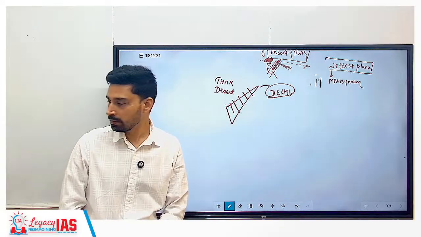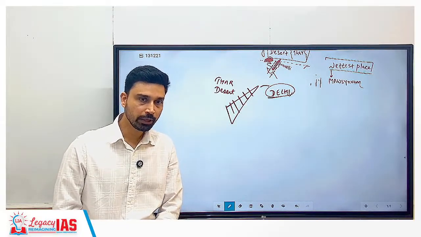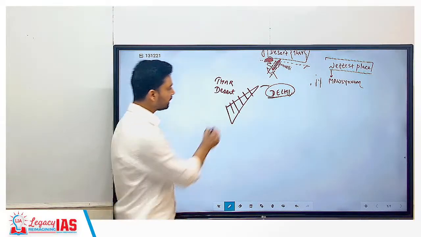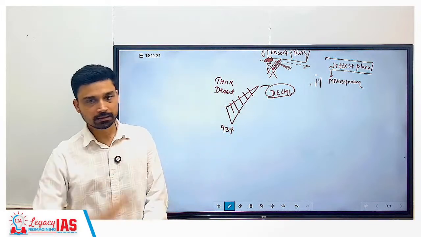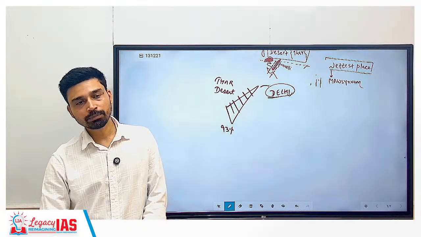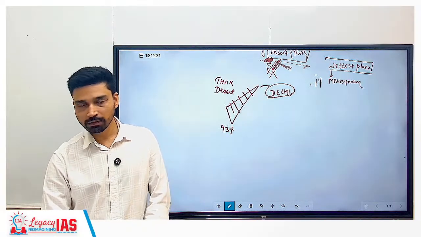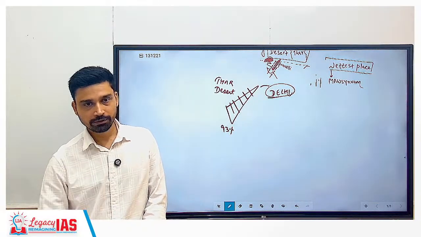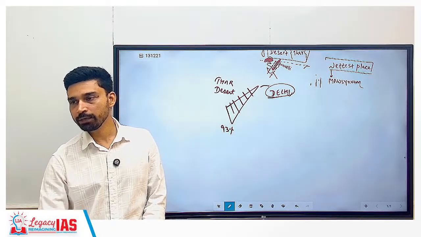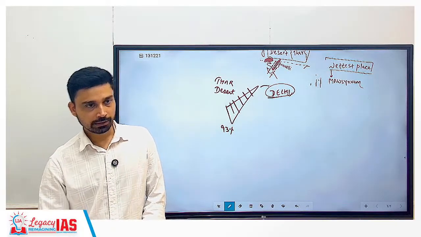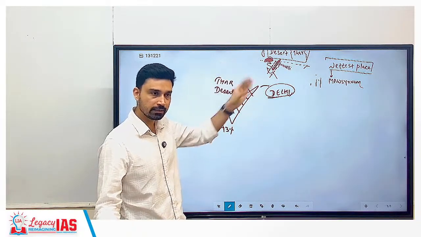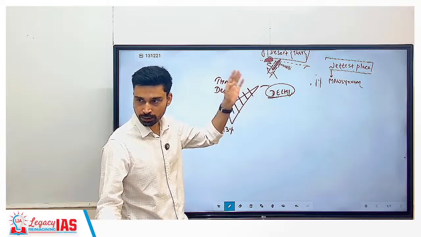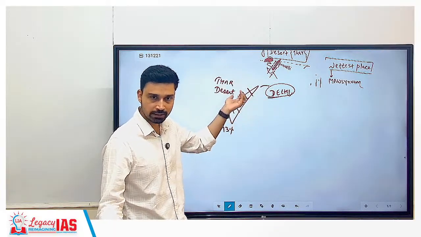Now, what is the significance of this move? Suppose 93% of the Aravalis today are less than 100 meters. That means 93% of the Aravalis, as per this directive of the government, will not be considered hill. And if it is not considered hill, it cannot get protected status. That means the government can give it to any companies, and they can start digging it, mining it and destroying it. They can carry out construction activities and everything around that.